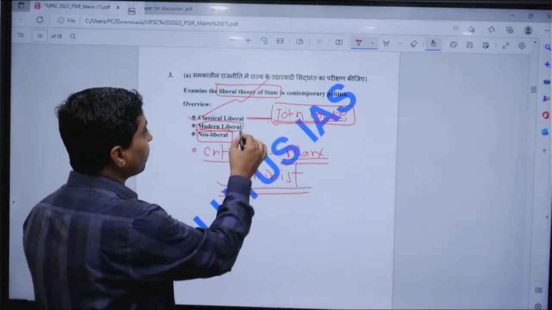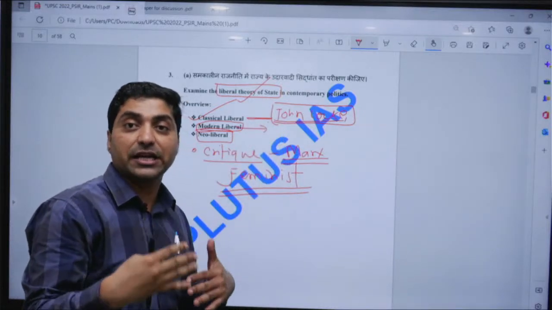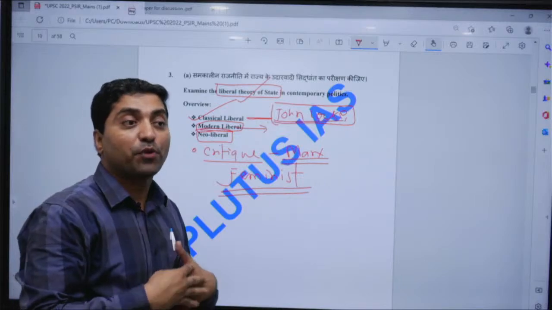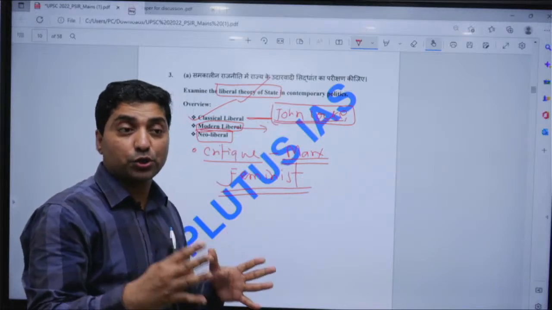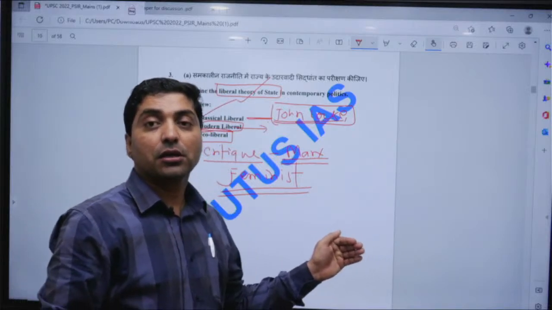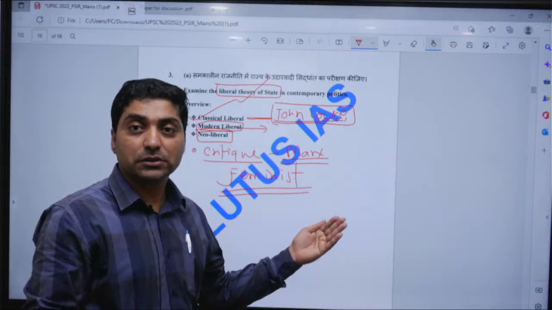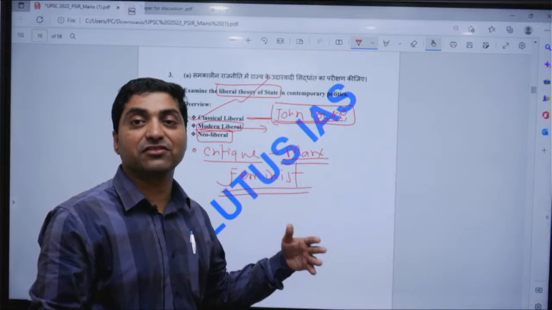Then one talks about modern liberals, who argue that the state should play a positive role to provide good conditions for the betterment of the people, especially vulnerable people.